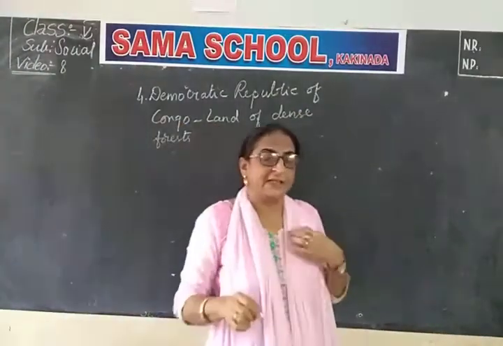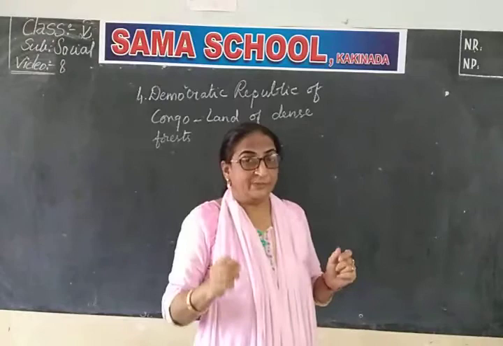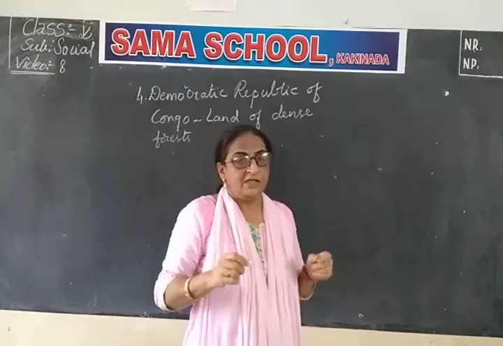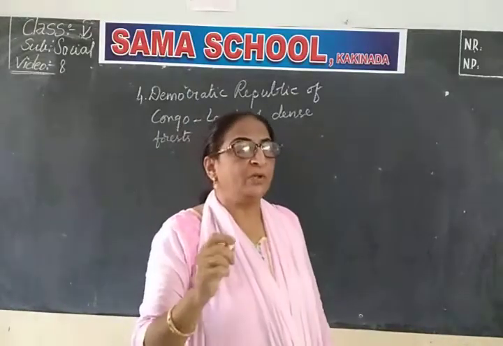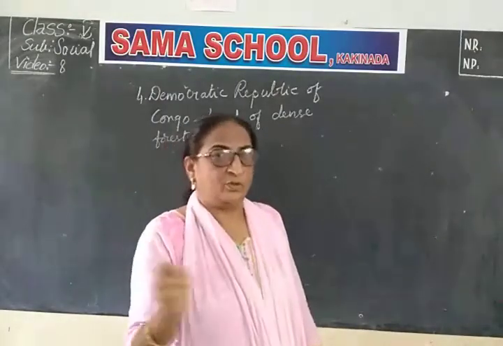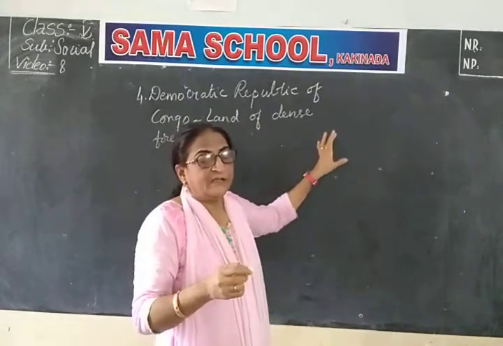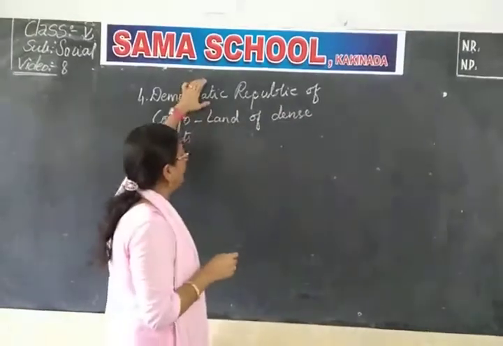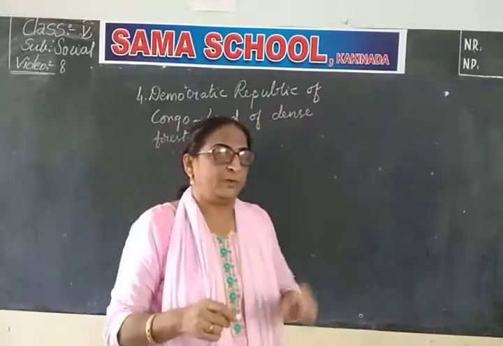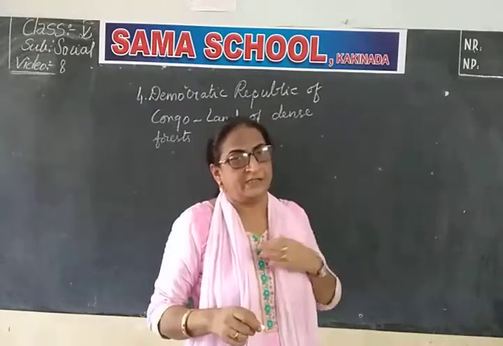Land of dense forest. That means we were discussing the equatorial type of climate. What type of climate were we discussing? We were discussing the equatorial type of climate, which comes under the torrid zone. For studying that type of climate, they have chosen the Democratic Republic of Congo, isn't it? When we are learning about a particular country, we must know everything regarding that country.